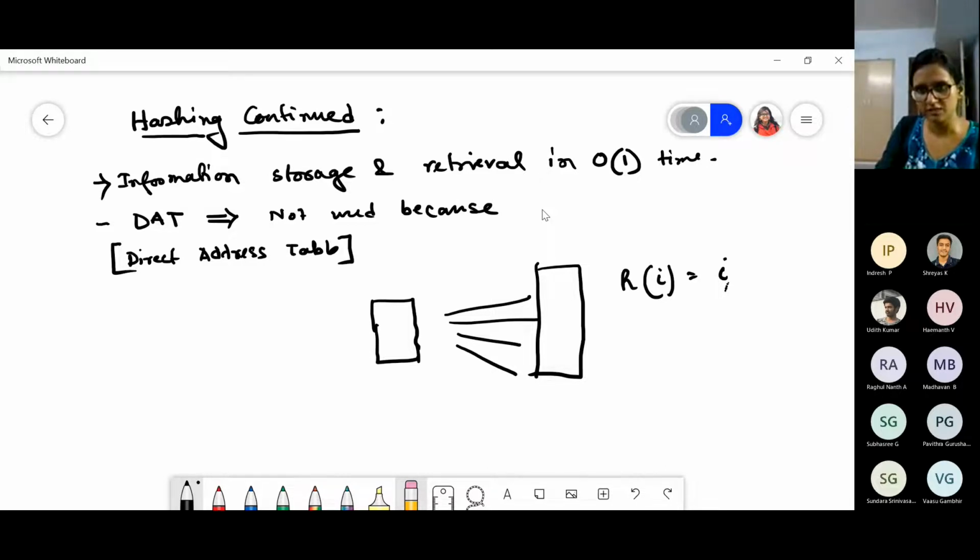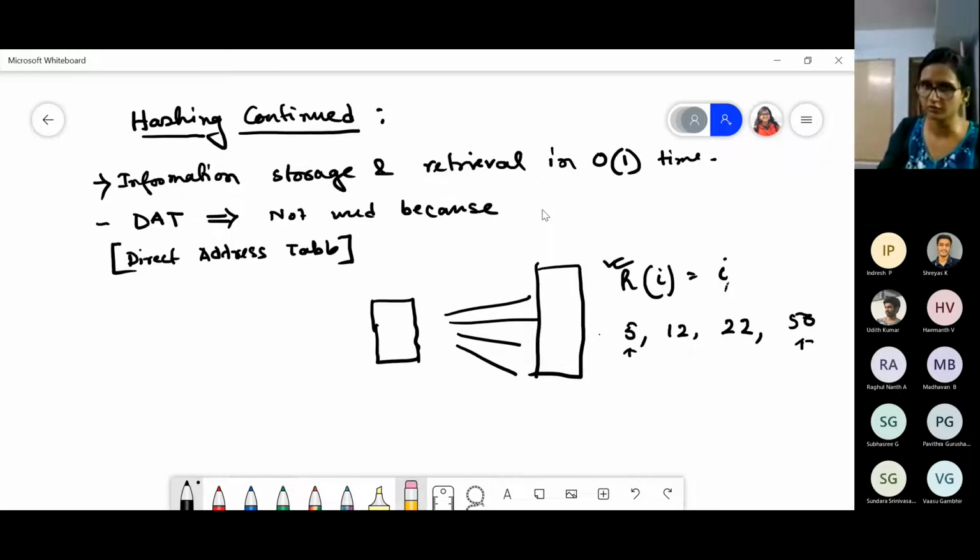Just like, say I'm starting from 5, then 12, 22, 50. Then I have to take the table from 5 to 50 at least, or maybe 0 to 50 at least. That has to be my size of the table, such that it satisfies this criterion. So that was the drawback. Only 4 values are to be stored, but we are storing directly using this as my address, so we have to take lots of space.